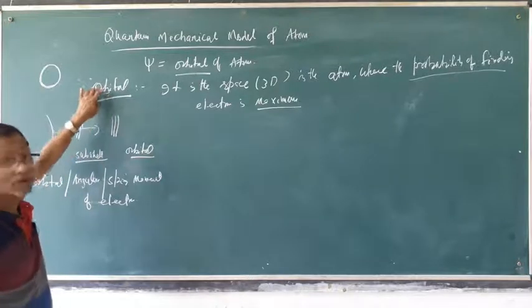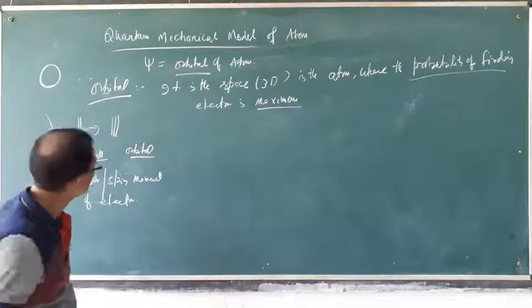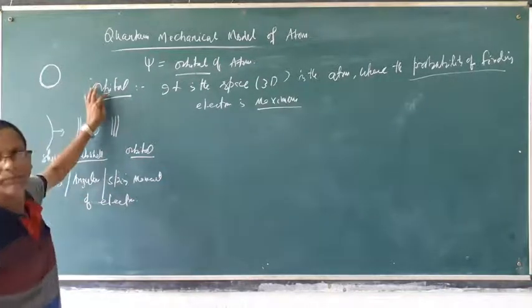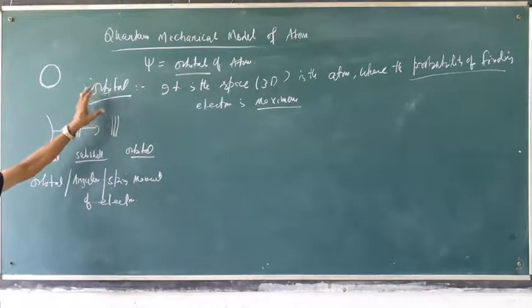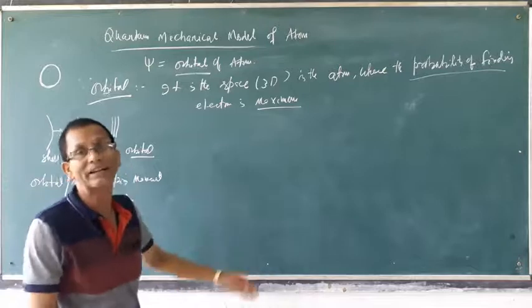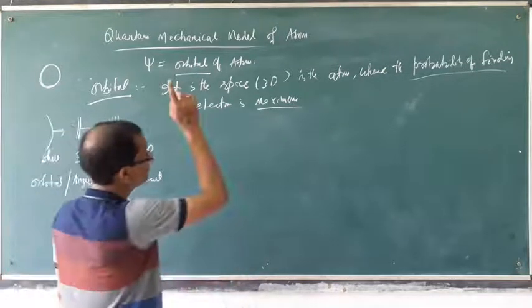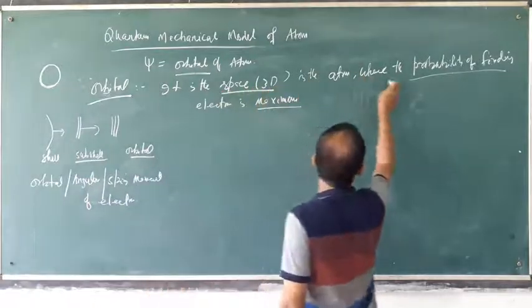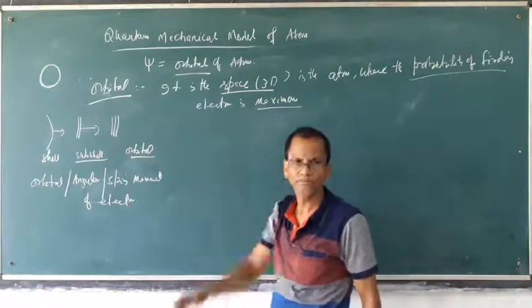It also differs from atom to atom. That's why, due to orbital motion of electrons, they show different spectra and different properties. So the region where the probability of finding the electron is maximum is called the orbital.